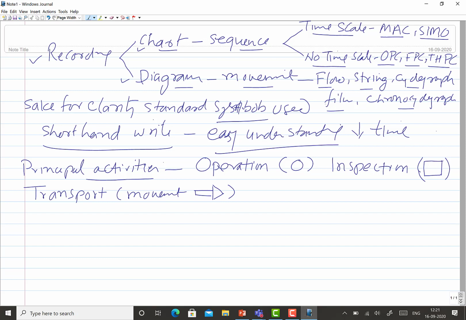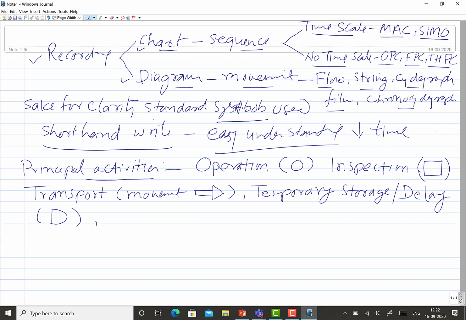Okay, then the fourth activity is temporary storage. This is also known as a delay. The delay is shown by the capital letter D of this kind.